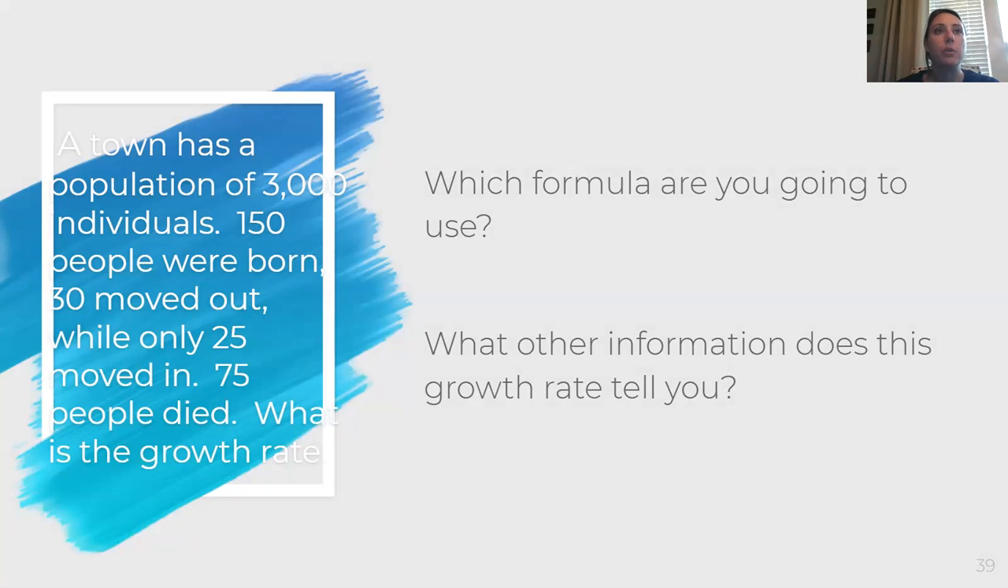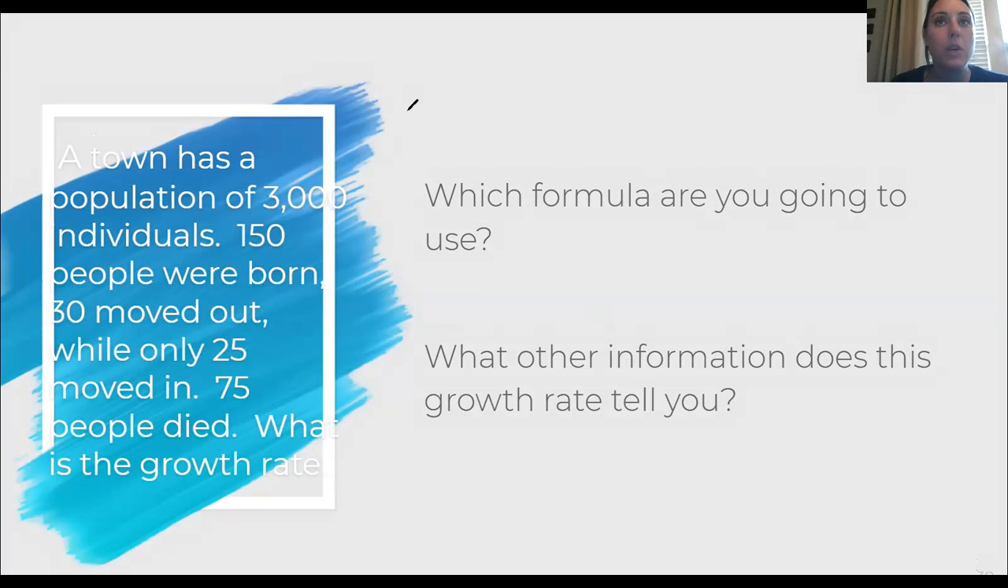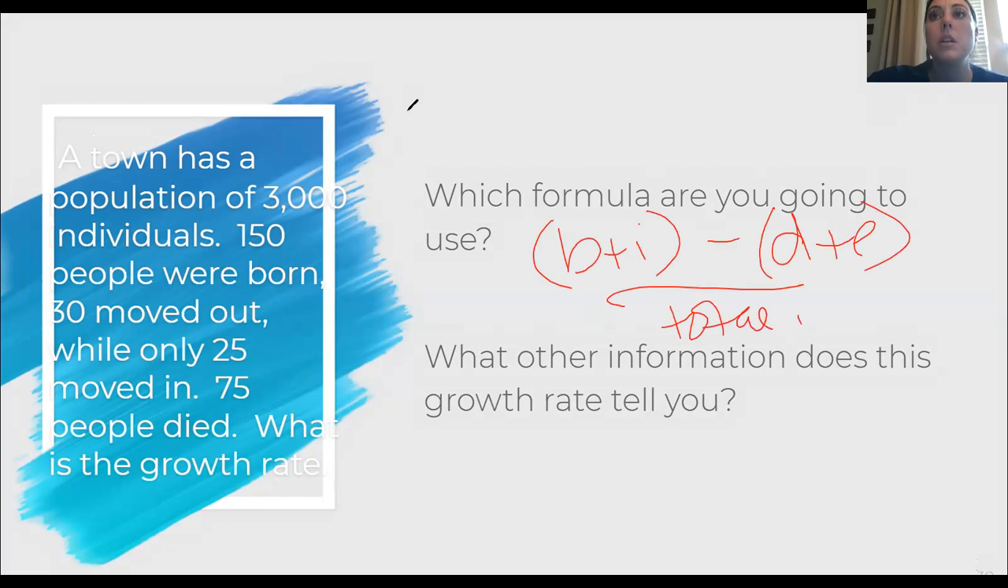A town has a population of 3,000 individuals, 150 were born, 30 moved out, 25 moved in, 75 people died. What is the growth rate? So what formula am I going to use? I'm going to, again, attempt to draw on this. So this gives me real numbers. So I'm going to use the births plus immigrations minus deaths plus emigration divided by the total population times 100. This growth rate is also going to give me doubling time.